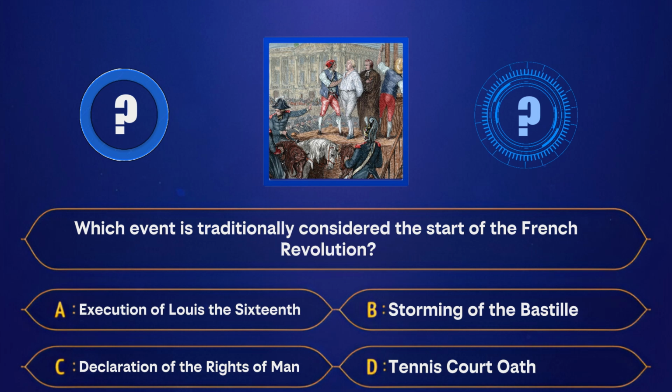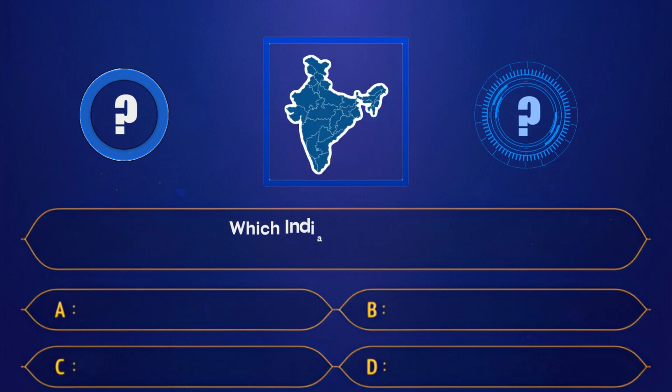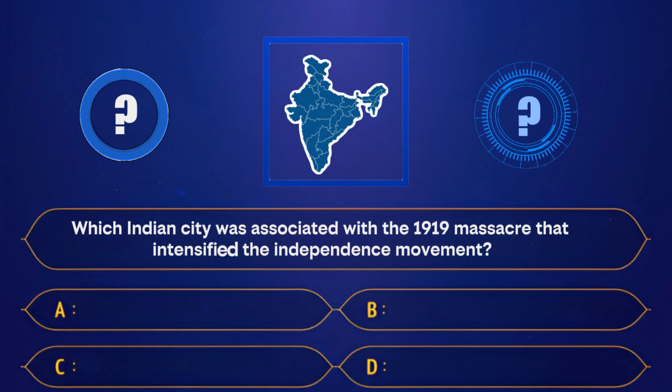A. Execution of Louis XVI. B. Storming of the Bastille. C. Declaration of the Rights of Man. D. Tennis court oath. Correct answer, Storming of the Bastille. Which Indian city was associated with the 1919 massacre that intensified the independence movement?